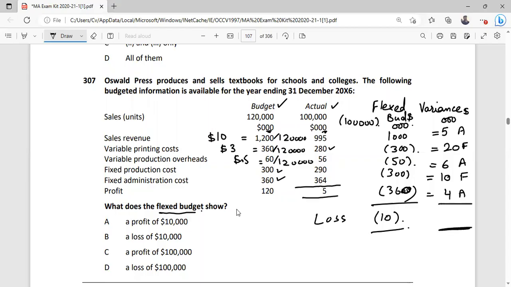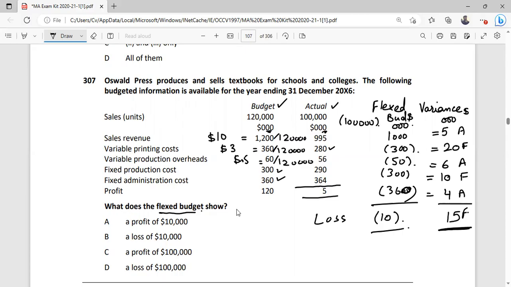So we can calculate what? 5 adverse plus 20 favorable is 15 favorable. Then further reduction of 6, now it's 9. 9 plus 10 is 19. Minus 4 means what? 15. So the variance is that we have a difference of $15 favorable.